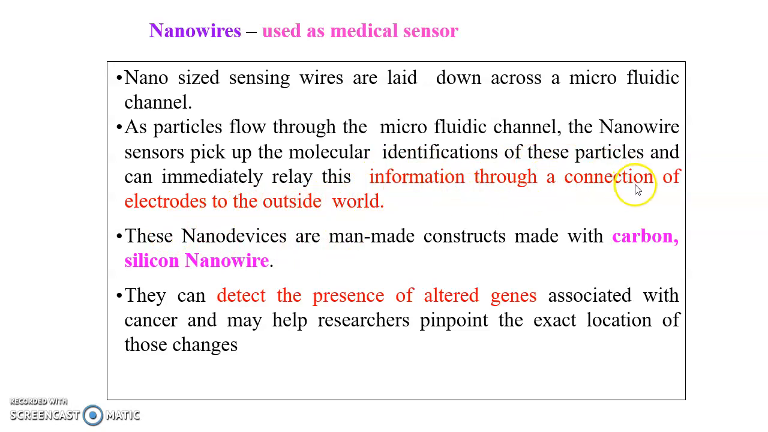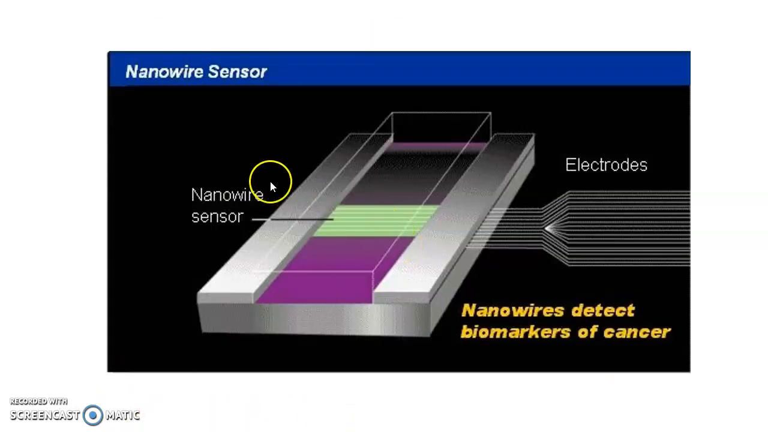It gives information through a connection of electrodes which is kept outside, and these nano devices are man-made constructs made with carbon and silicon nanowire. They can detect the presence of altered genes associated with cancer, and they also help researchers pinpoint the exact location of those changes. So this is the nanowire sensor. Nanowires detect biomarkers of cancer. It will send a signal to the electrode which is kept outside.